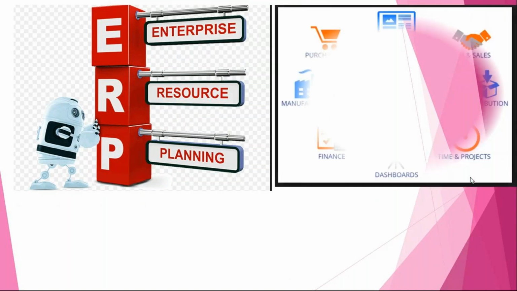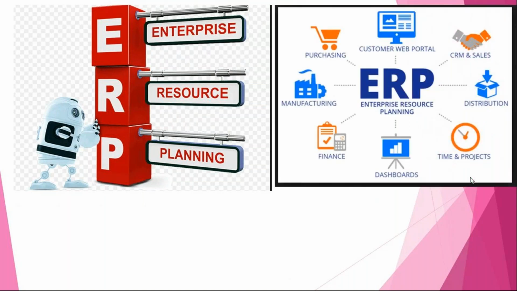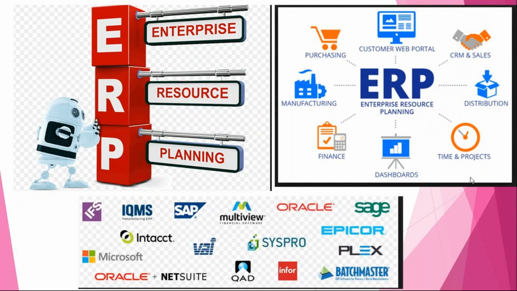Out of that, we have multiple business types like manufacturing, retail, finance, and different kinds of business processes. All kinds of business processes you can manage with a single application, which we call an ERP application. We have multiple ERP applications in the industry like SAP, Infor, Oracle. Our product is also one type of ERP.